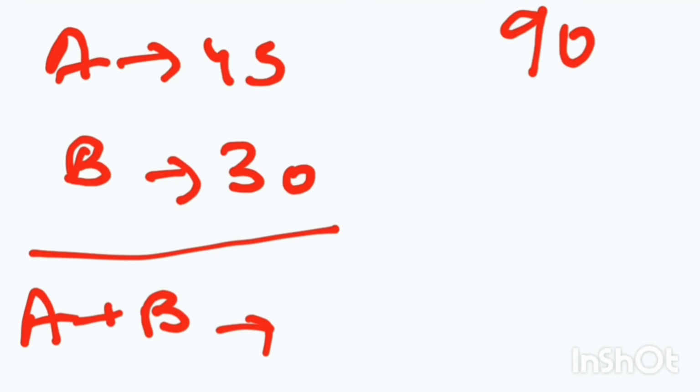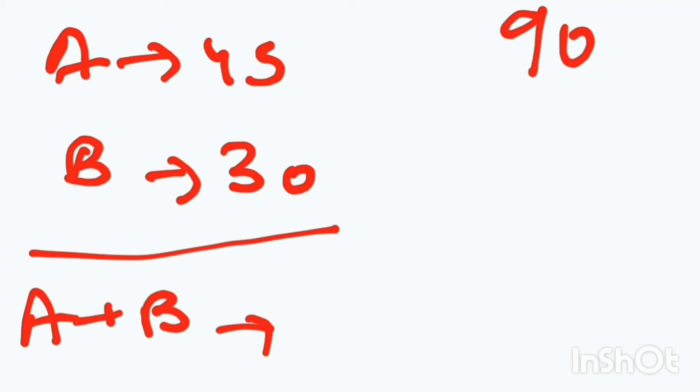In the simplest way, 90 is divisible by both the numbers 45 and 30. Not only 90, you can take other common multiples also, like 180 and 270, but it should be a multiple of both 45 and 30. Now we are assuming 90 units is the total work.